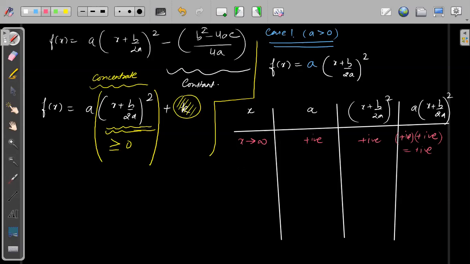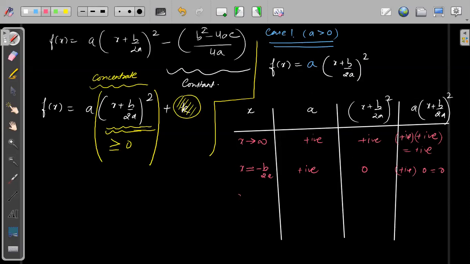Next, suppose x is equal to minus b by 2a. This is positive still, as we have taken a as positive. This part will become 0, because x is minus b by 2a, so minus b by 2a plus b by 2a will become 0. Positive into 0 will still be 0. So when x is equal to minus b by 2a, the value is 0.